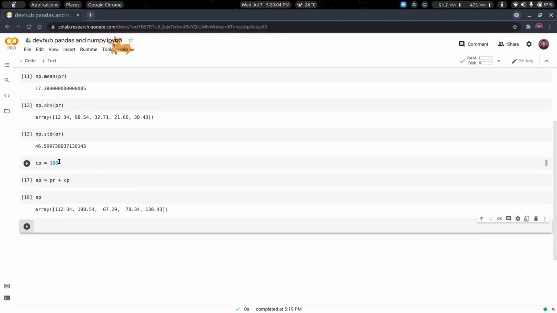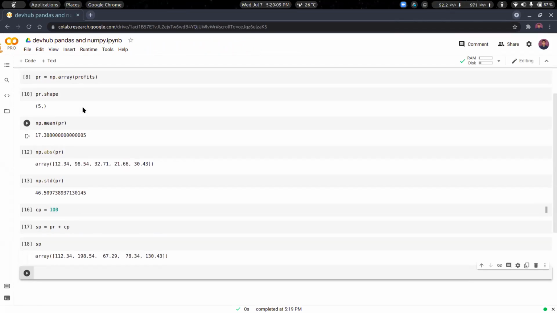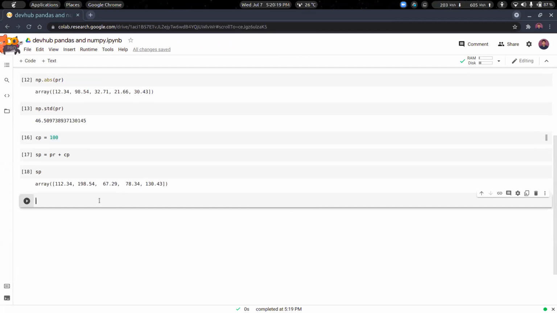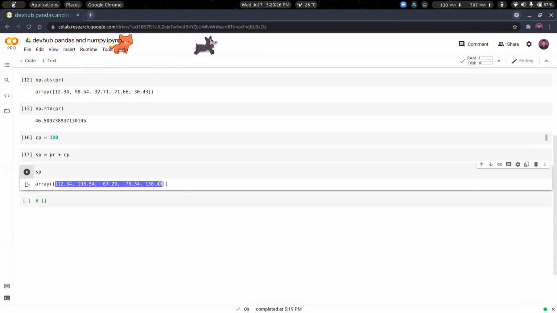What happens is that for every value inside this array, it will just add 100, the CP, to all of these. In other words, you can also say that this is what is happening, that is, just copy these two.